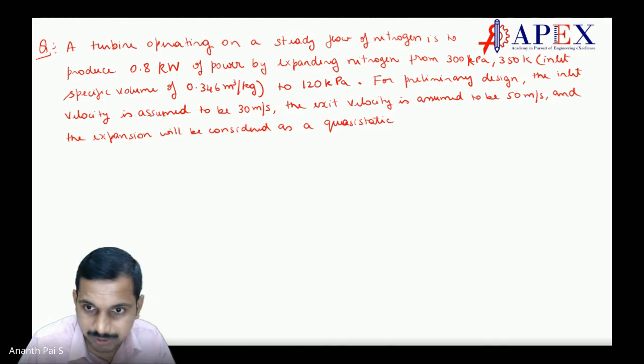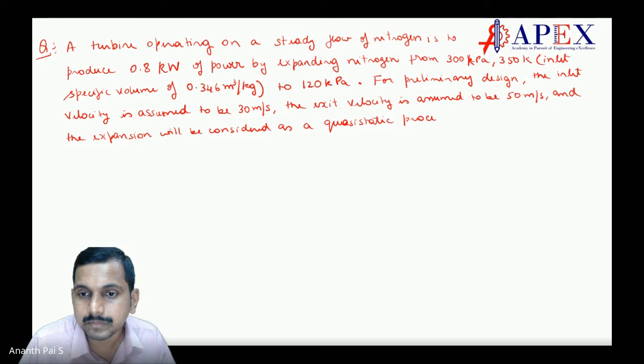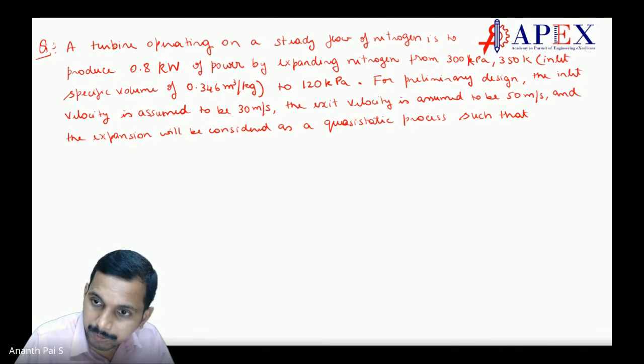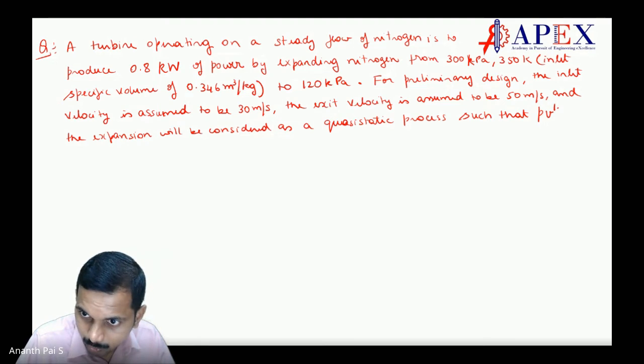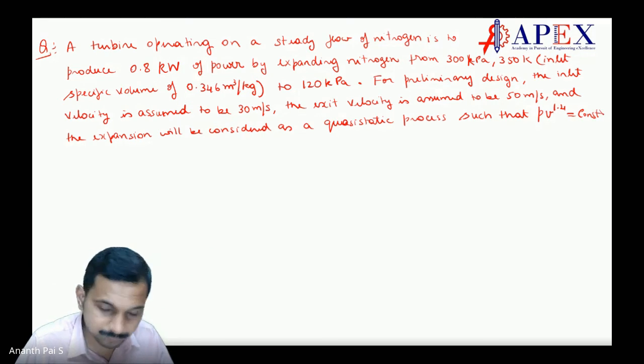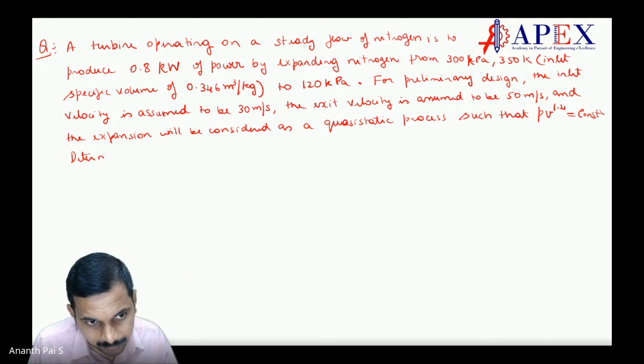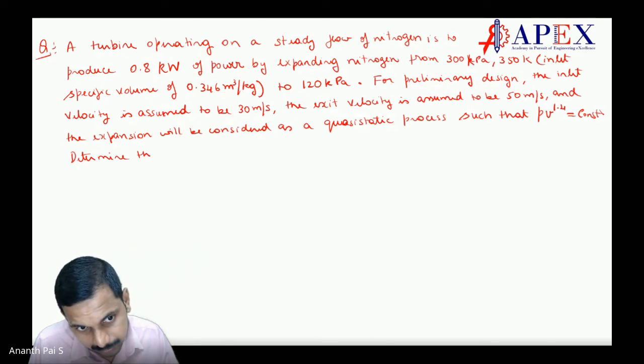Quasi-static process such that P into small v, that is specific volume, raised to 1.4, here specific volume, not volume, okay, is equal to constant. Determine the required flow rate. Determine the required flow rate.